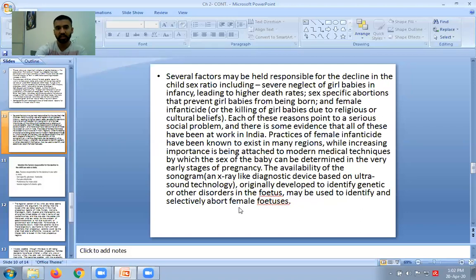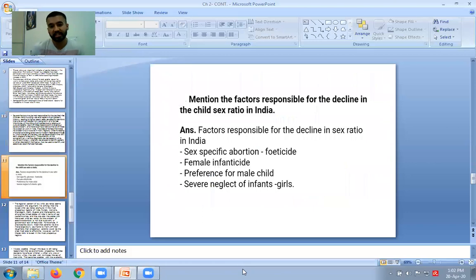So these kinds of things happen. Now after this concept, we have to tell the factors. We have to show the factors that are responsible for the decline in the child sex ratio. I've already discussed a lot of things regarding this topic. Factors responsible for the decline in sex ratio in India are: first factor, sex-specific abortion, that is feticide.